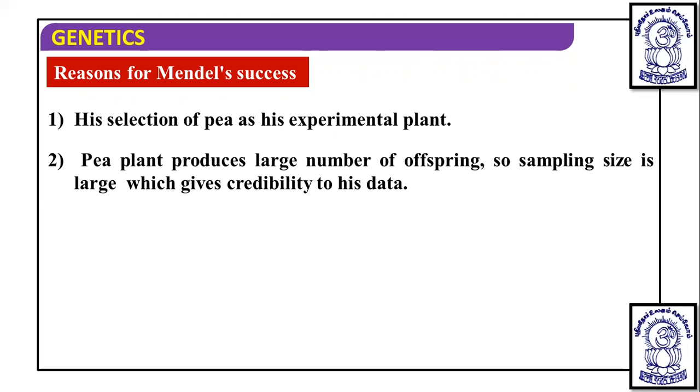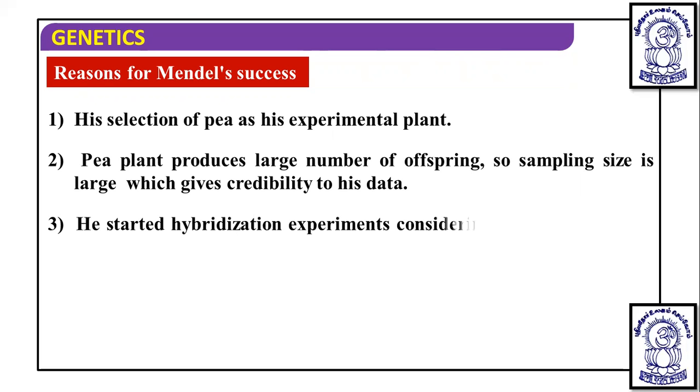The pea plant produces a large number of offspring, so the sample size is large, which gives credibility to the data. Means a large number of offspring are going to be produced, a large number of parents are going to be hybridized, so the chances of inheritance of a character occur in many plants, and that gives credibility to the data.